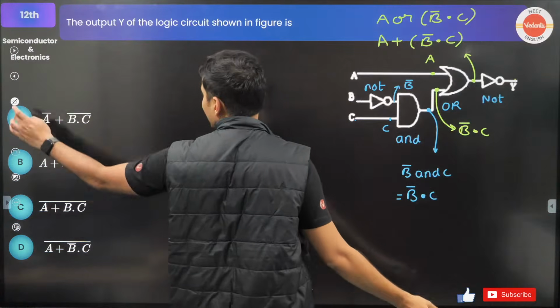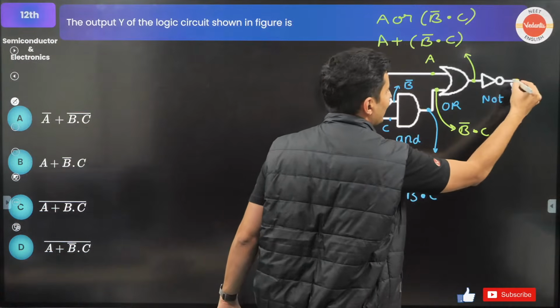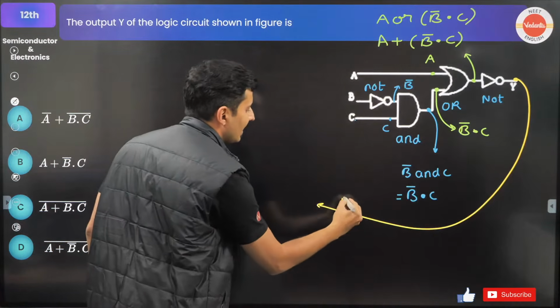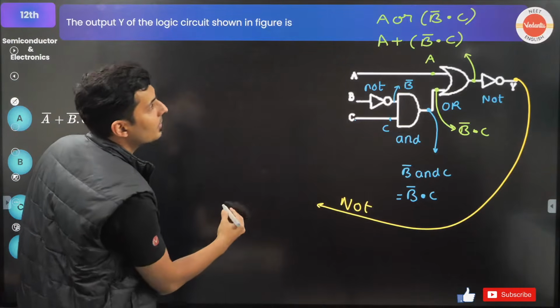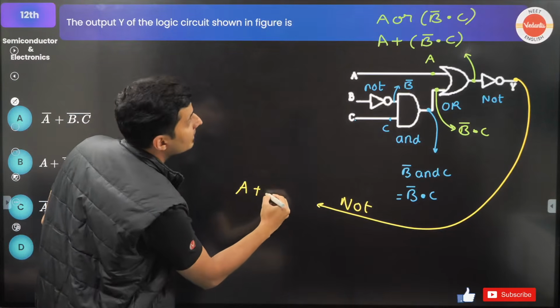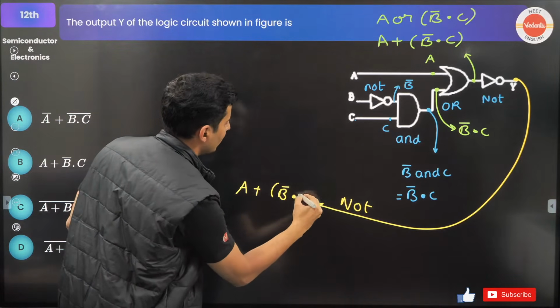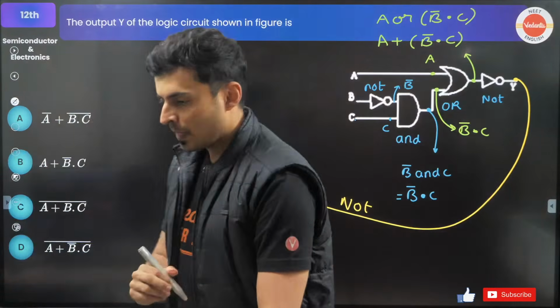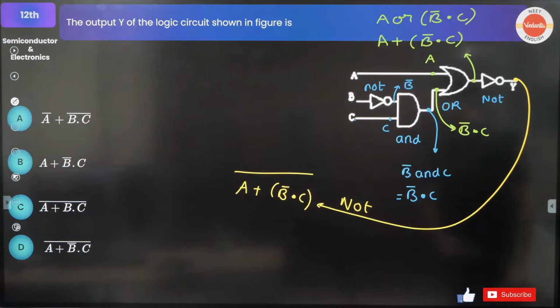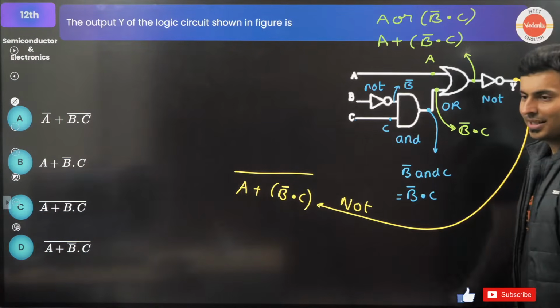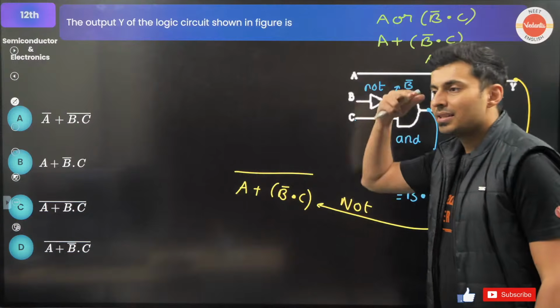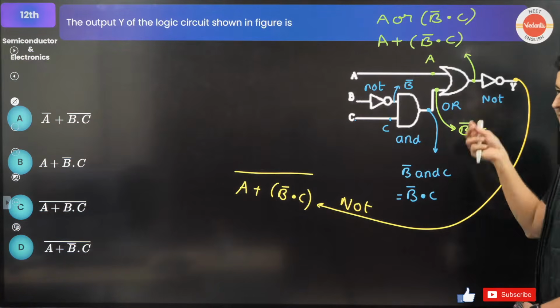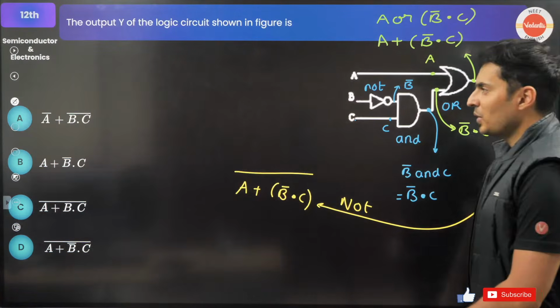What will the final output be? Basically not of this. That means A plus B bar dot C, not. That means you put a bar over all of them. Where is it? Option D, right? Option D. Can you see that? Very nice. This is how you have to think. These are logical gates. It's not that difficult.